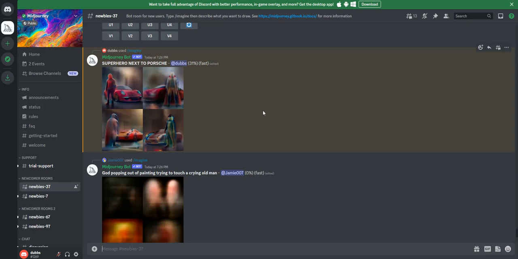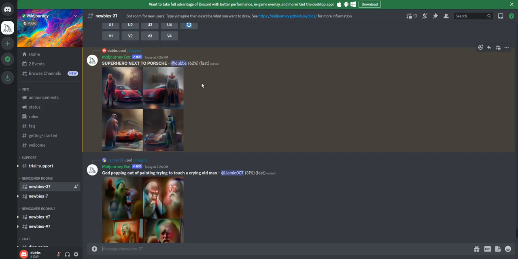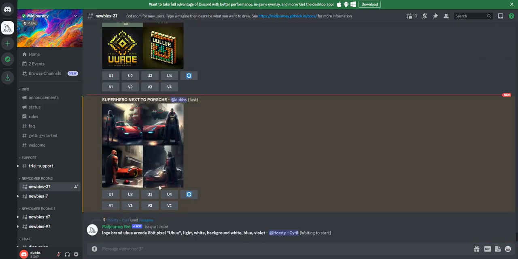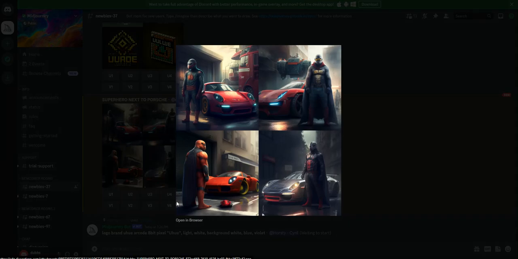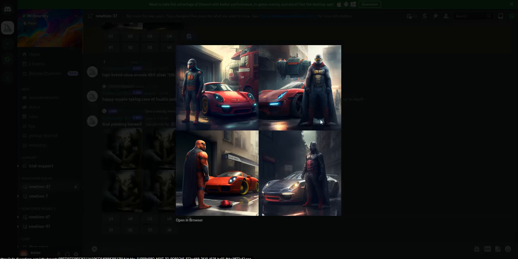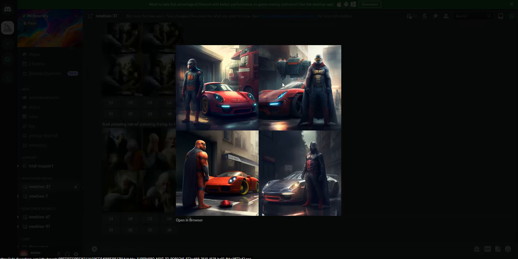That's pretty cool. It'll get clearer here in a second. It renders, so you can see where it's at, 62%. So it'll take time to render. But like anything you type into this AI, oh, I thought I clicked on it. There we go. And I think you could do different versions too. But check that out. I said superhero next to Porsche, and they actually made some of the Porsches.